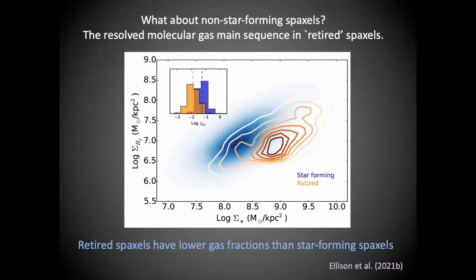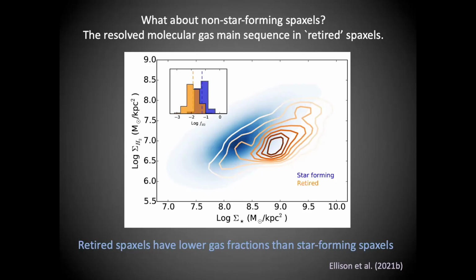Now, not a complete absence of gas, because we actually have quite a high detection fraction for the molecular gas in these retired regions, but certainly less of it. So then the $64,000 question is, what is causing the star formation to shut down? What is leading to this retirement and then presumably ultimately the quenching? And so one of the favorite mechanisms in the extragalactic community is, of course, feedback from an AGN.